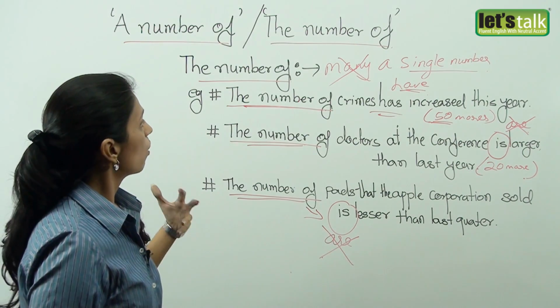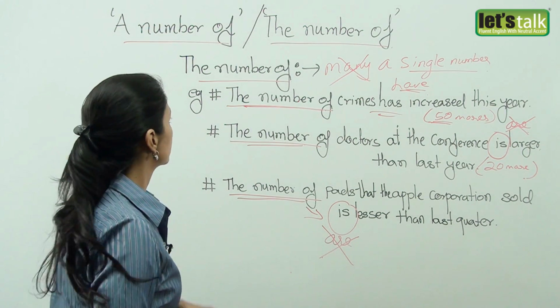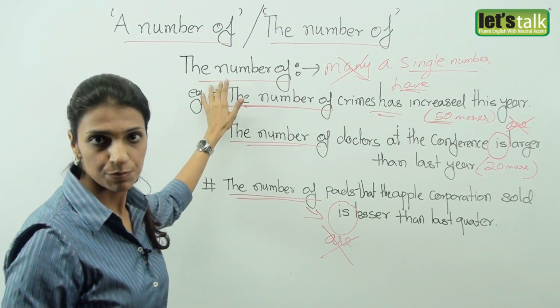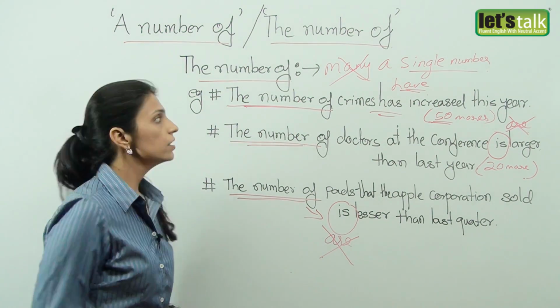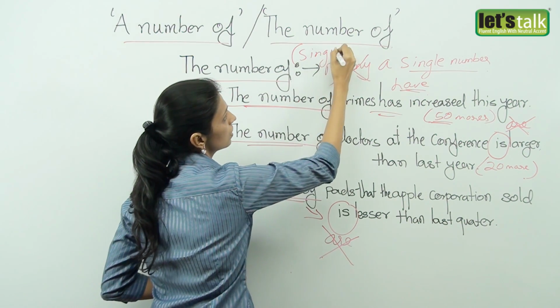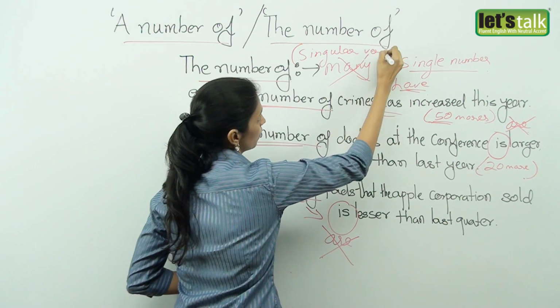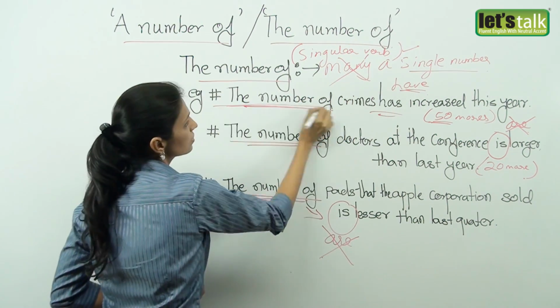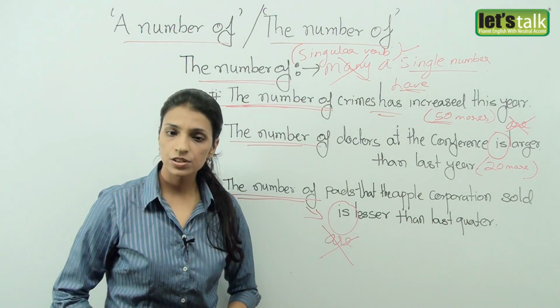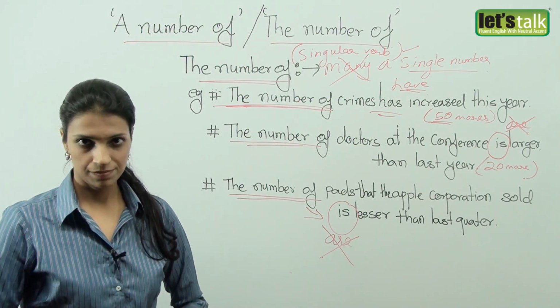Basically, people often get confused and use plural verbs with this expression. So friends, remember the number of is always followed by a singular verb, and we use this expression to compare two numbers or two amounts.